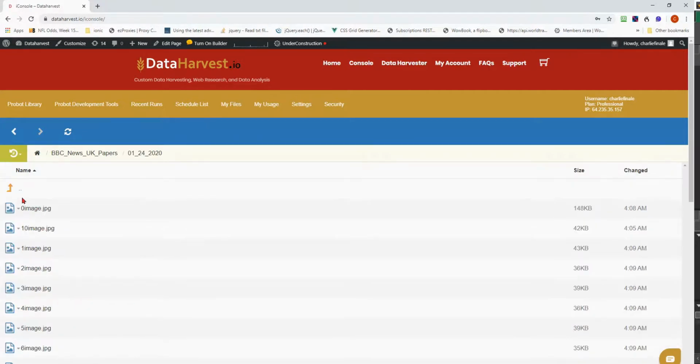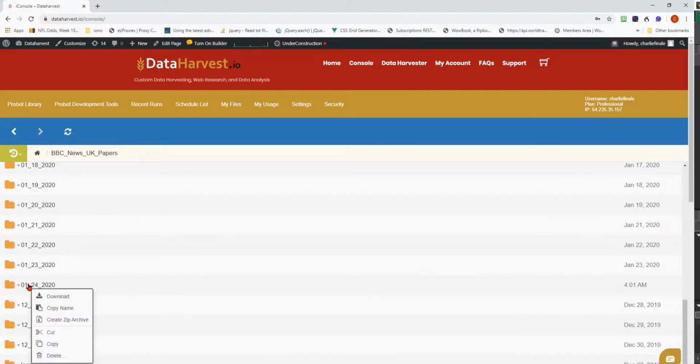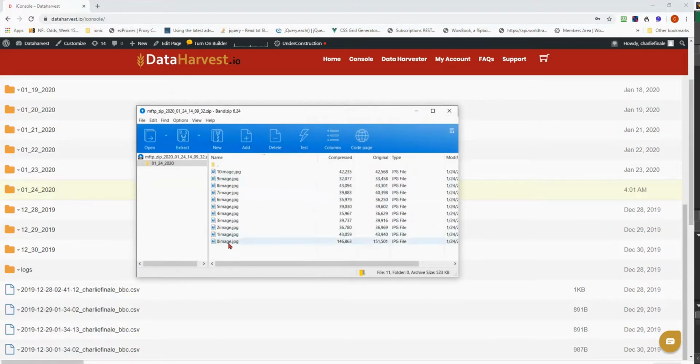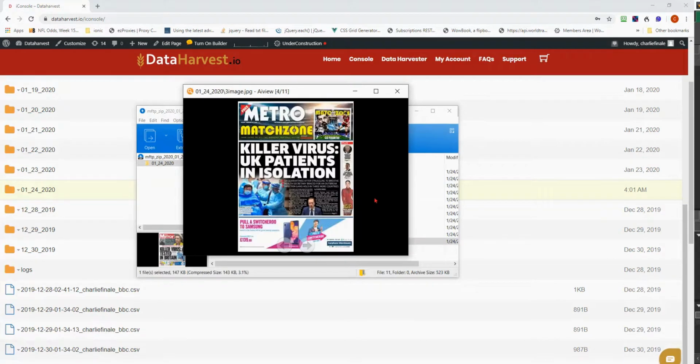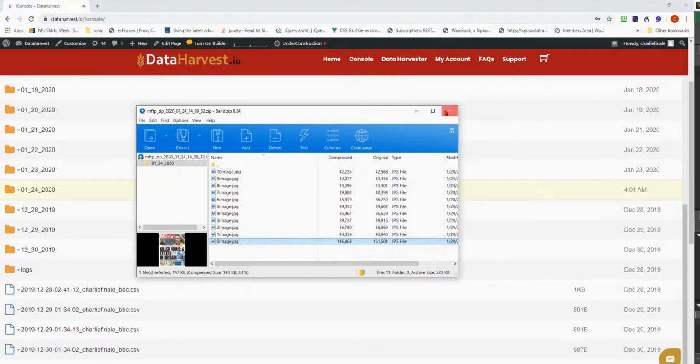This would be particularly useful for journalists, and there is a whole other aspect of what we do which is designed for research for journalists, which includes the scanning and scouring of Wikipedia. There we go, the front pages of each of the newspapers of a couple of days ago when I recorded this. Let's have a look at something else.